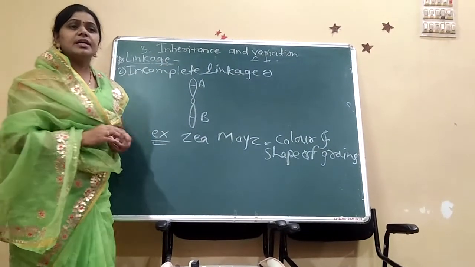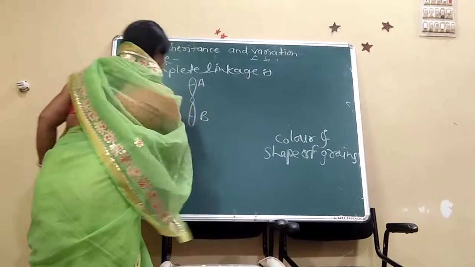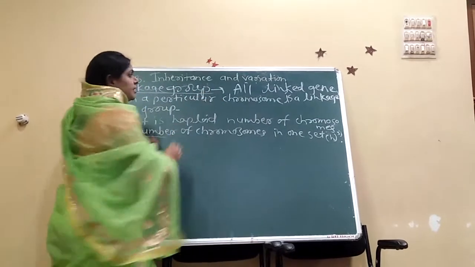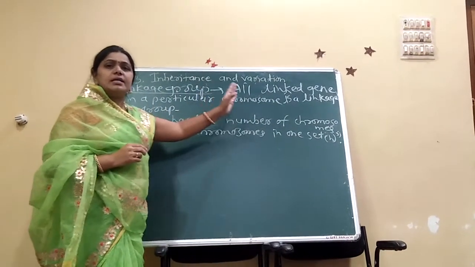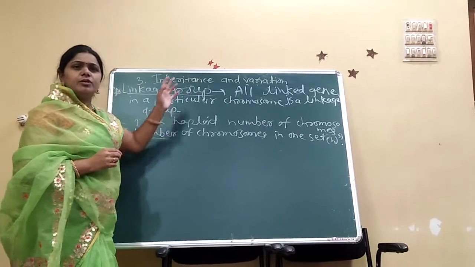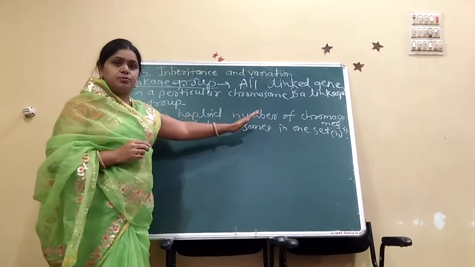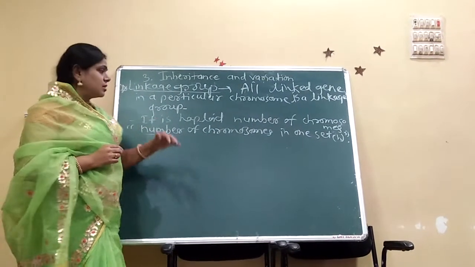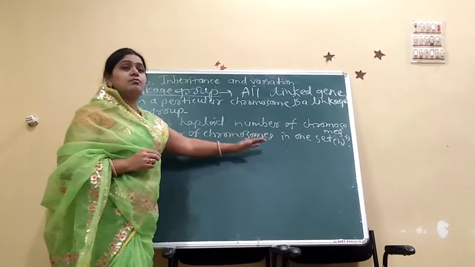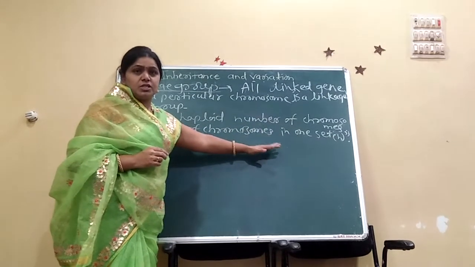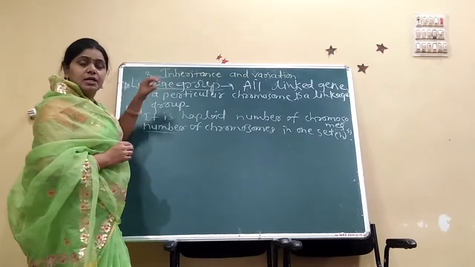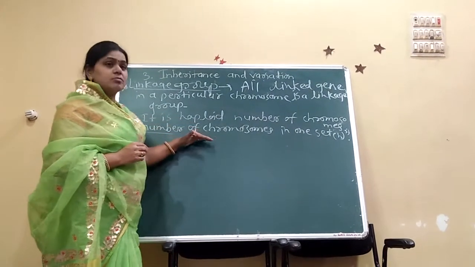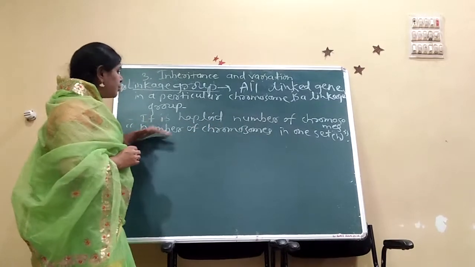Then we see the linkage group. A linkage group means all linked genes in a particular chromosome. That means the number of chromosomes in one set is also the linkage group. It is the haploid number of chromosomes.